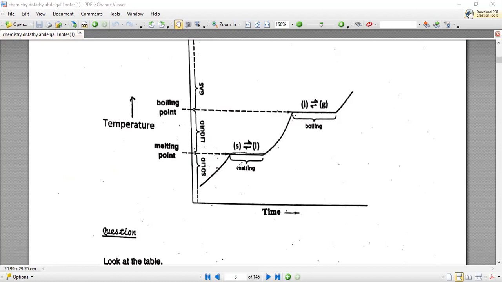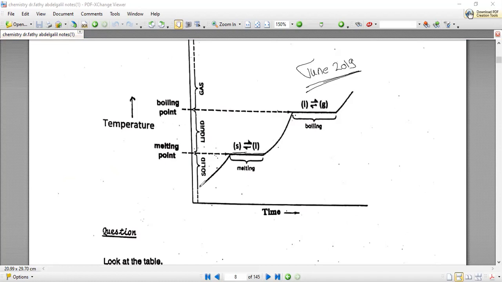Someone asks me, Mister, why does the temperature remain constant at the melting point? Yes, this question came in June 2019, and it was a hard question. Do you know why?